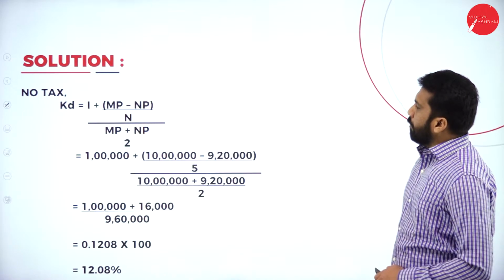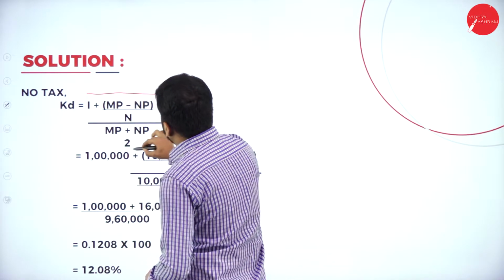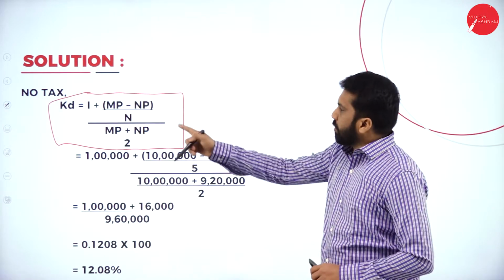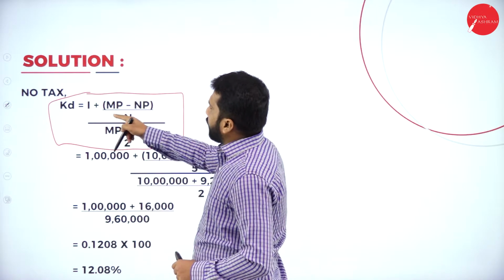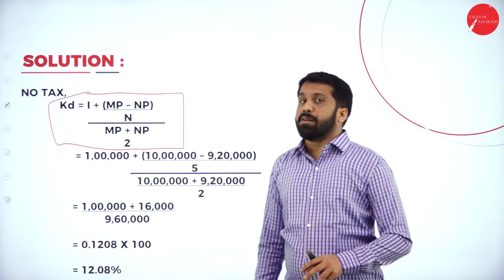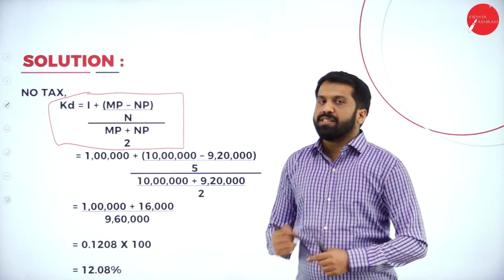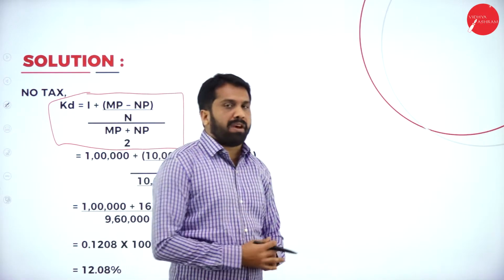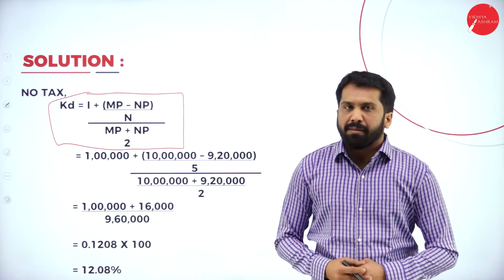Now, your formula is this, as I told you. I'll come back to your question again. First, read out the formula. Cost of debenture is equal to I, which means interest, plus (MP minus NP) divided by N. Here MP stands for maturity price, or redeemable price. Redeemable means repayable. Assume that you have taken a 5 lakh loan. At the time of repayment, you are giving 5 lakh 50 thousand. That 5 lakh 50 thousand we call redeemable.